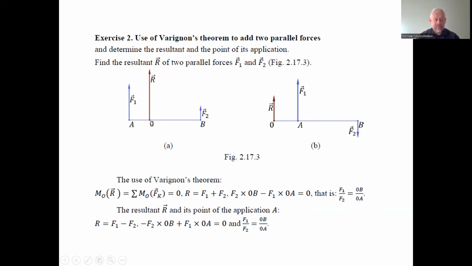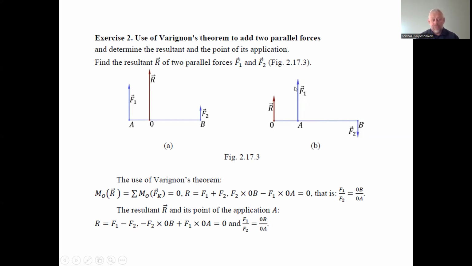The definition is finding the proportion of the segments A0 and 0B of the general segment AB to the point zero, the point of application of the resultant force. We can do the same if these forces have opposite directions. We have the same proportion, and the resultant force is the difference of the two forces, F1 and F2.